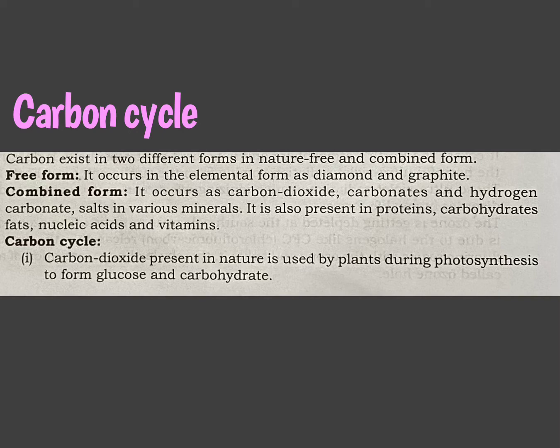Carbon exists in two different forms in nature, free form and combined form. Free form, it occurs in the elemental form as diamond and graphite. Combined form, it occurs as carbon dioxide, carbonates and hydrogen carbonate, salts in various minerals. It is also present in proteins, carbohydrates, fats, nucleic acids and vitamins. Now carbon cycle. Carbon dioxide present in nature is used up by plants during the process of photosynthesis to form glucose and carbohydrates.